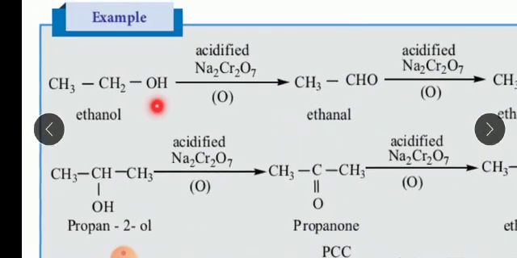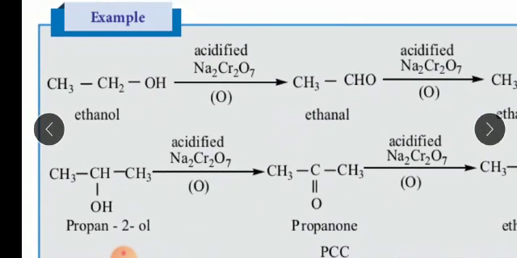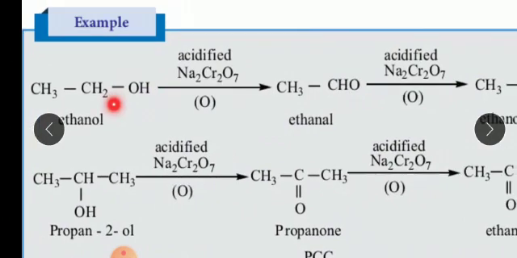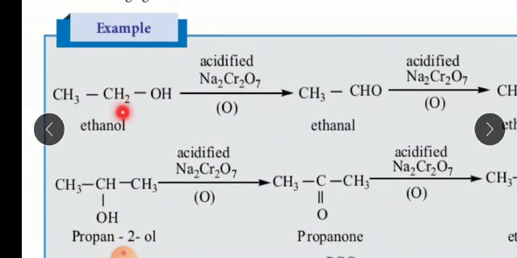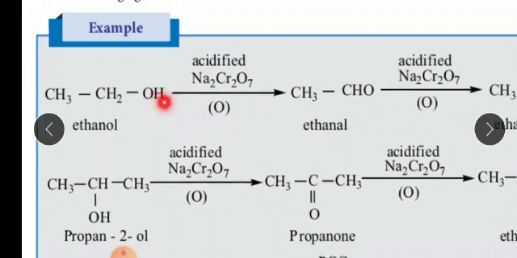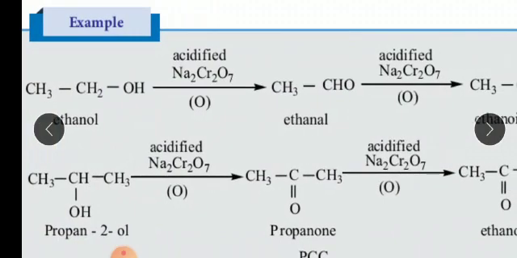First, primary alcohol. This primary alcohol undergoes oxidation. See here, one hydrogen from the alcoholic group and another hydrogen from the first carbon CH2. So two hydrogens can be removed. Here OH as well as H, H2O, can be removed. By removal of H2O, what is oxidation actually? Addition of oxygen and removal of hydrogen. So these two hydrogens can be removed, and instead one oxygen is added. This is an oxidation reaction.